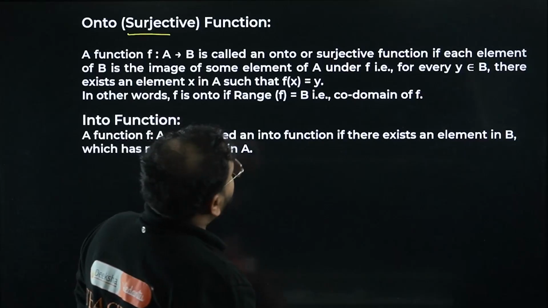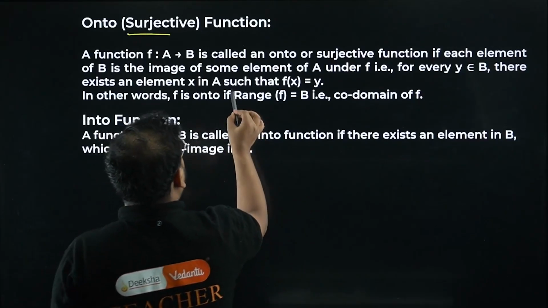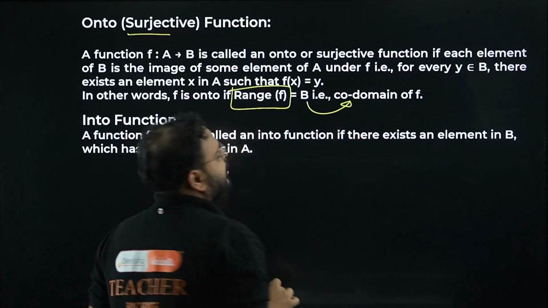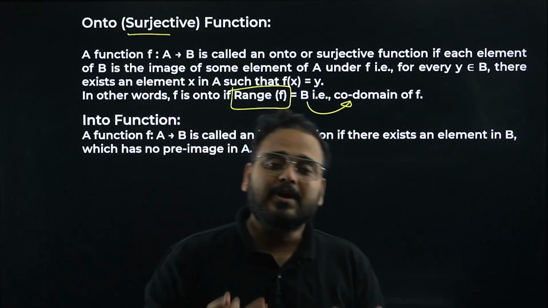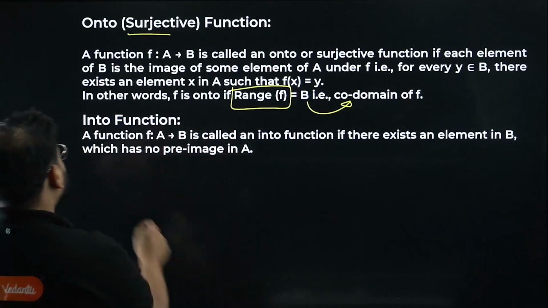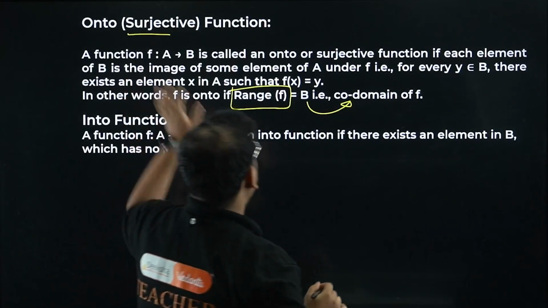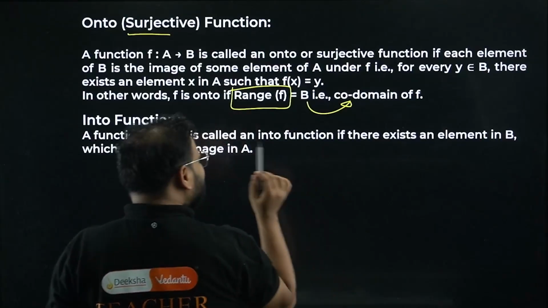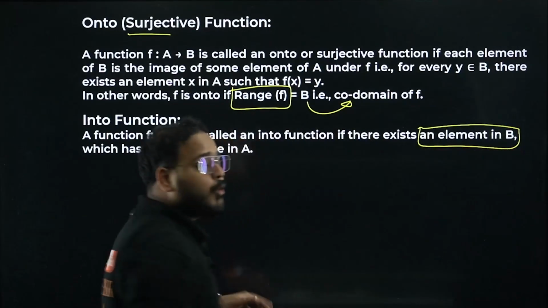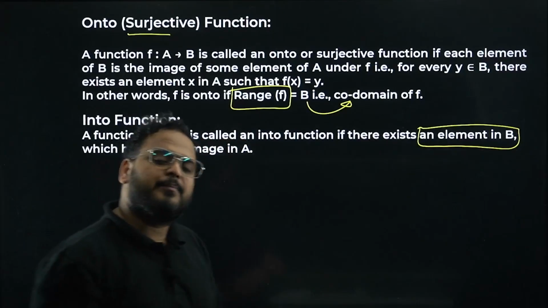Whenever the range of the function equals what is B, sir? The codomain of the function. You call the given function an onto function or surjective function. Into, sir, is just the reverse. If you have to check onto or into, you'll have at least one element in B which has no pre-image. What's the meaning of pre-image, sir?